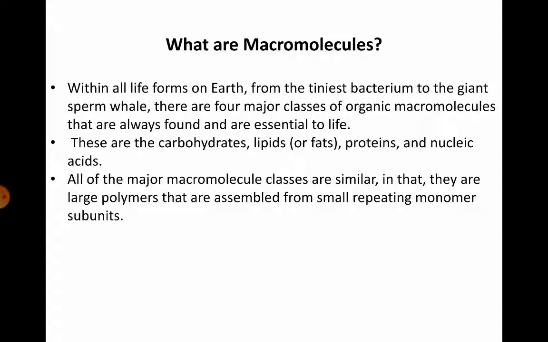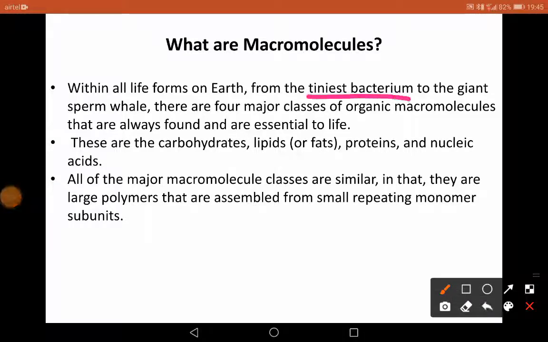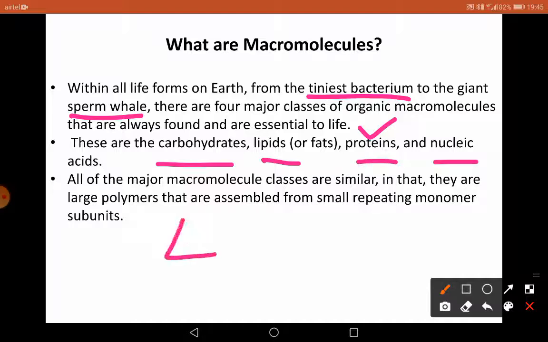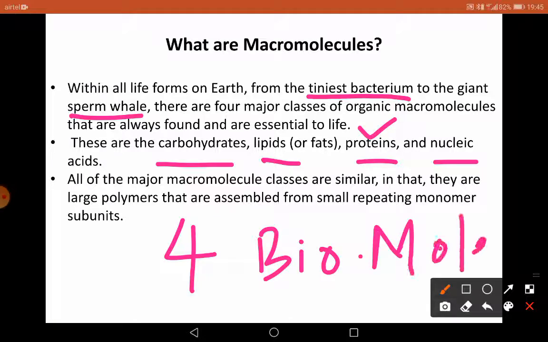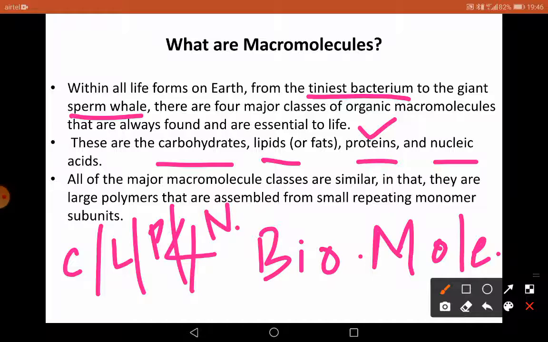So within all life forms on earth, from the tiniest bacteria to the giant sperm whale, there are four major classes of organic molecules, macromolecules, which are very, very essential for life to sustain. They are carbohydrates, lipids, proteins, and nucleic acids. So these are the four important biomolecules, or we also call them macromolecules. Both are one and the same. Nucleic acids are nothing but DNA and RNA.